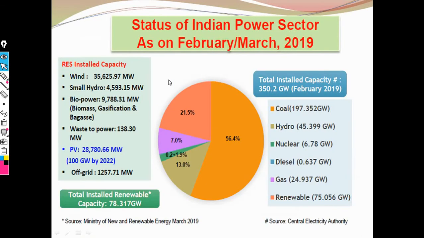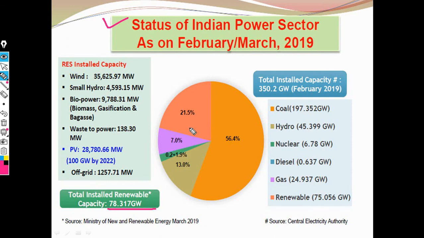Then we need the status of the Indian power sector, which is described by installed capacity. This is the total installed capacity of renewable energy sources, that is 78.317 gigawatt.